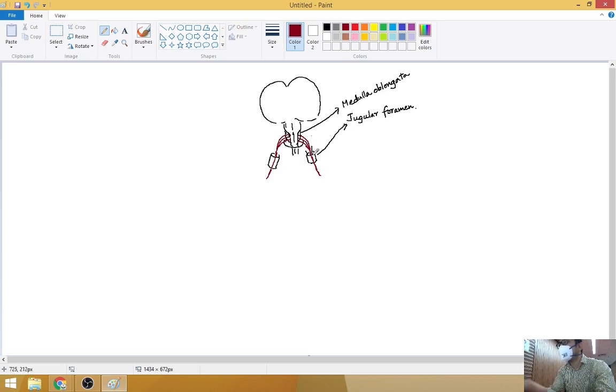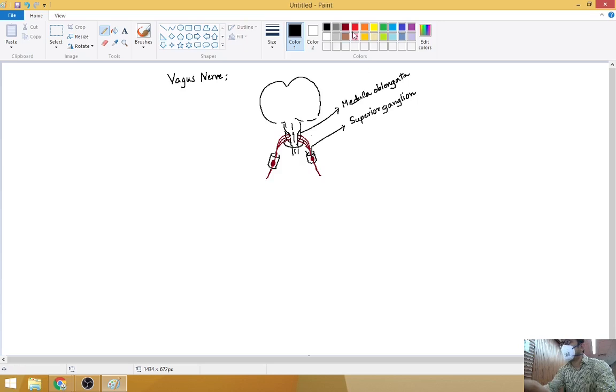Now here we will be talking about the vagus nerve. Okay. Now you see in the jugular foramen here there is a swelling, a ganglion, and this ganglion of the vagus nerve, you know the jugular foramen by now. So this ganglion which happens to be there in the jugular foramen is known as the superior ganglion of the vagus.